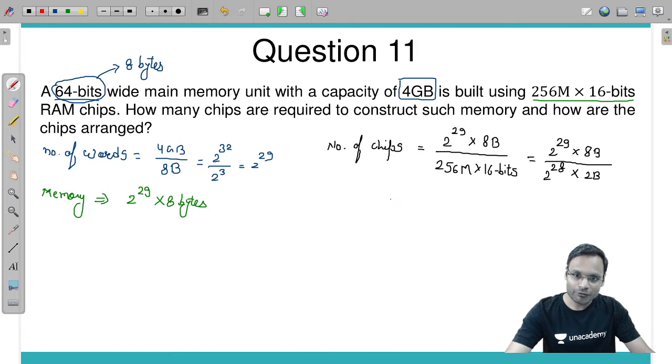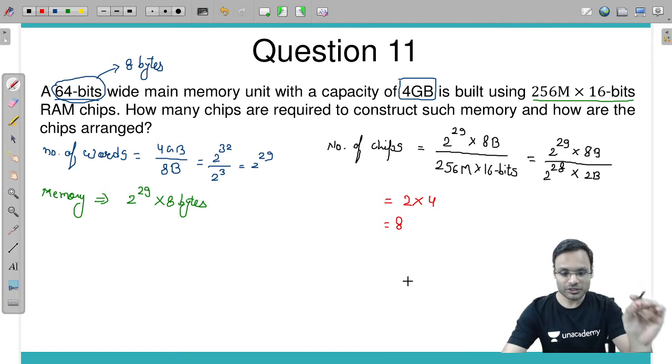This you will get from here: number of chips is 2 power 29 divided by 2 power 28, which is 2 power 1. So 2 cross 8 divided by 2 is 4. Number of chips are 8.